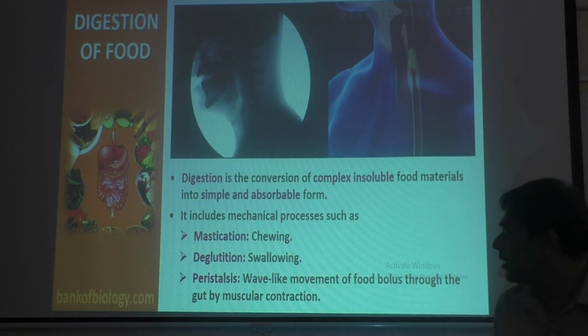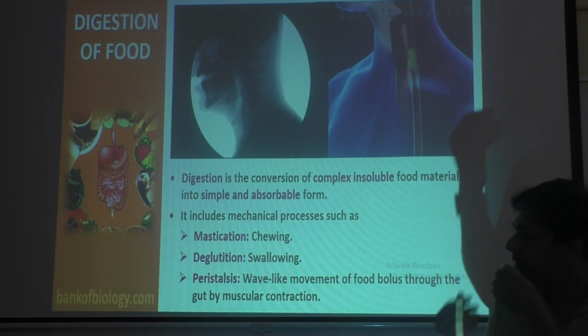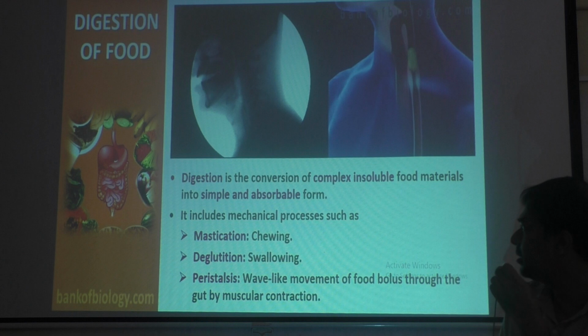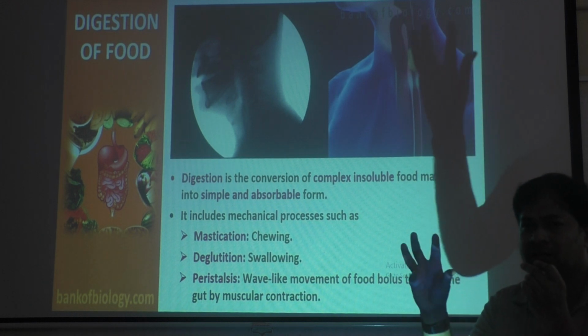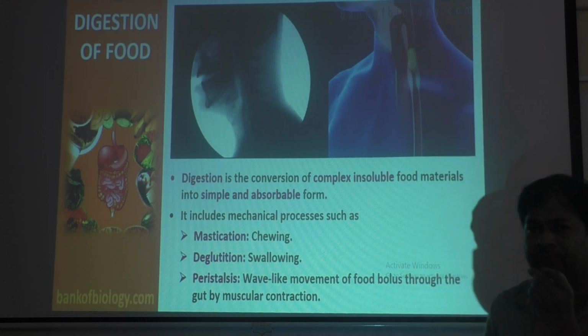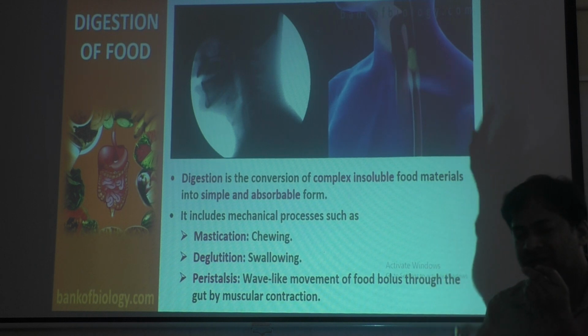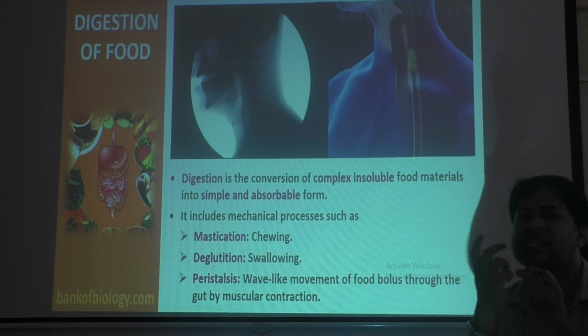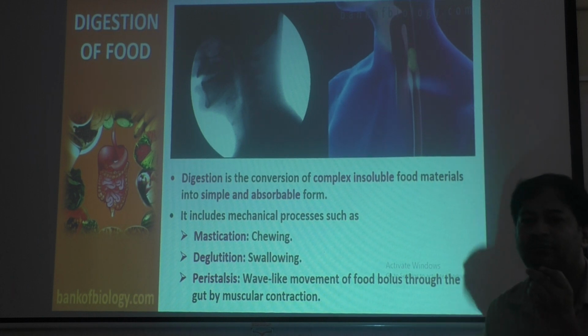That will be digestion. The food we eat is complex and insoluble material, so it will be converted to simple, meaning the larger food molecules will be broken into smaller materials. It is evident when we take food in the mouth, with the help of 4 types of teeth: incisors help for cutting the food, sharp canines help for tearing the food, then molars and premolars help for grinding the food, that is mastication.